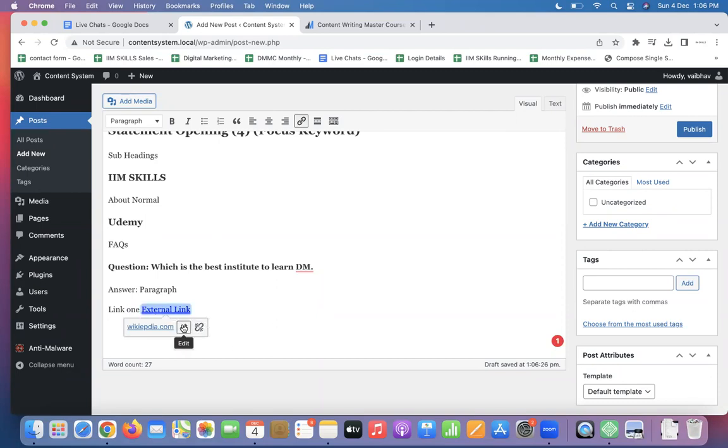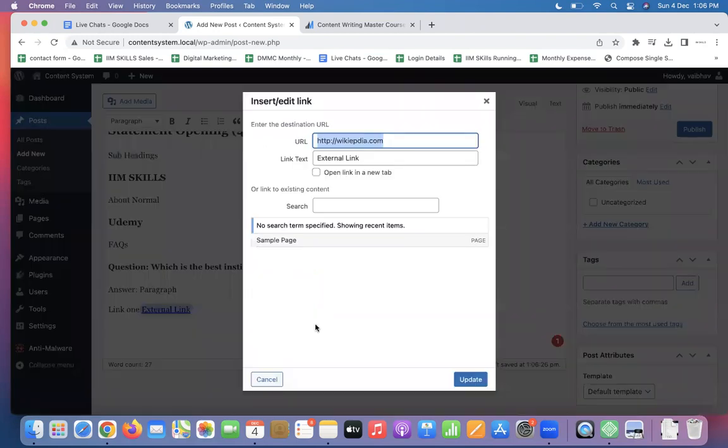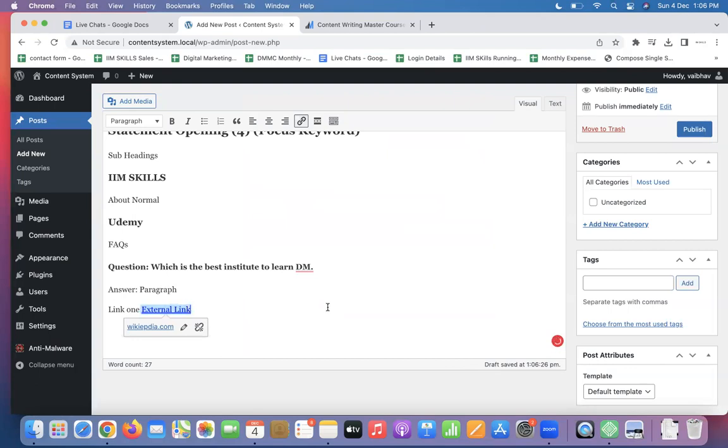In this case, you can edit, go to settings, and open in a new tab. You should always do this, because if somebody clicks here and your website closes and another website opens, that's a bad thing happening with your website. Ask yourself why it is a bad thing. Because the person was on your blog and you have sent this person to read some other website. It's an injustice to your own blog. I hope you're all clear.